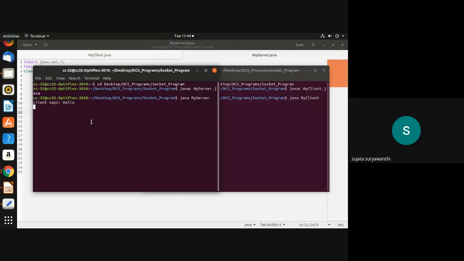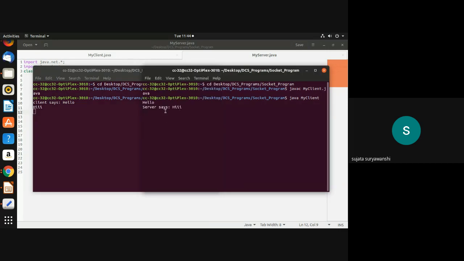And if the server wants to say something to the client, suppose hi, once I enter it here, at the client side it shows: server says hi. This message I have written in my program, that is, server says and client says. That's why that particular statement is displayed at the client and server terminals. So in this way, suppose the server wants to say I am server, then that particular message will be displayed at the client side.